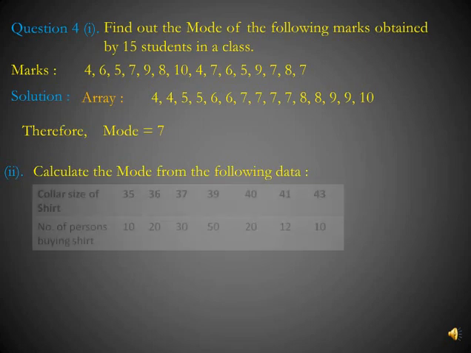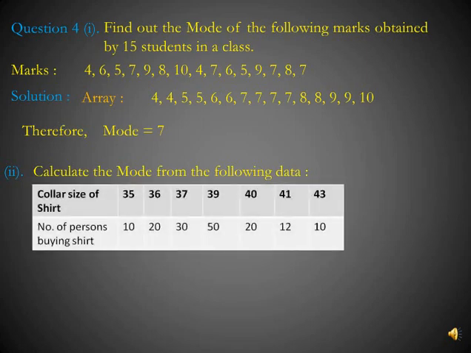Second question is, calculate the mode from the following data. Here collar size of shirt is given as 35, 36, 37, 39, 40, 41 and 43. And number of persons buying shirt is given. That means 10 persons are buying collar size of 35, 20 persons are buying size 36, 30 persons are buying size 37 and so on. And we have to find mode here.